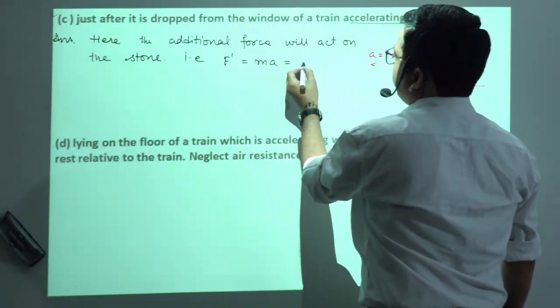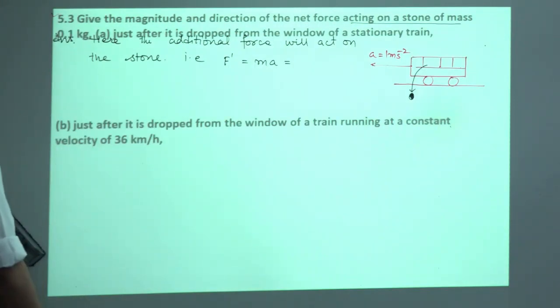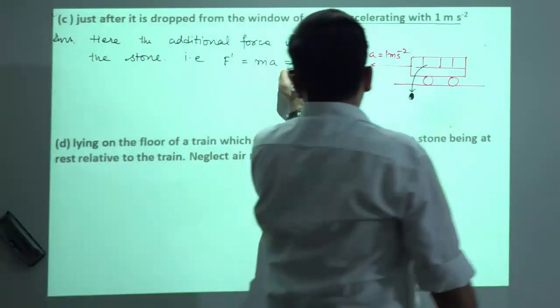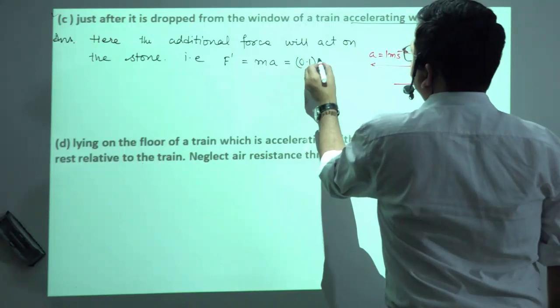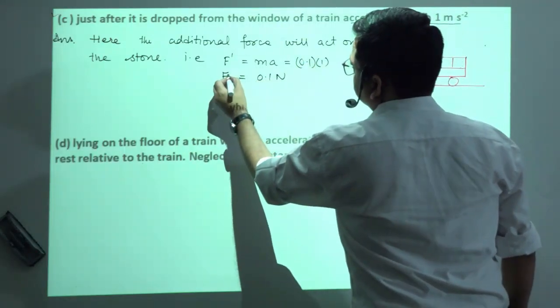And what about m? We saw earlier it is 0.1 kg. So 0.1 kg into 1 equals 0.1 Newton.